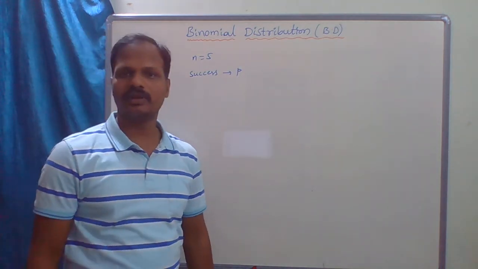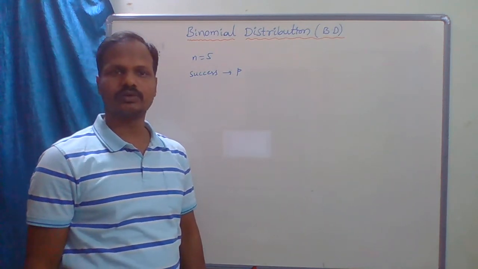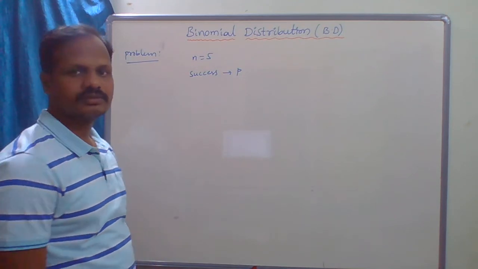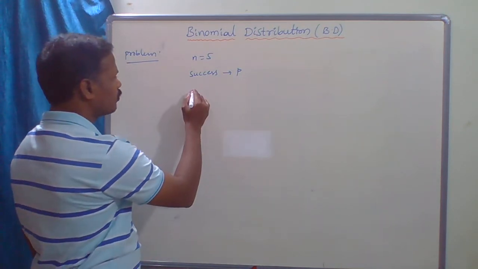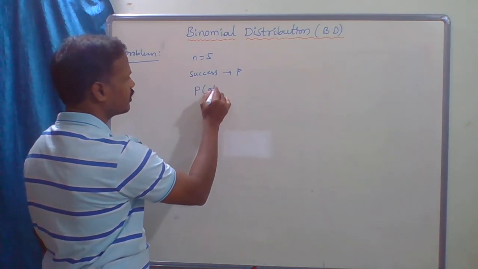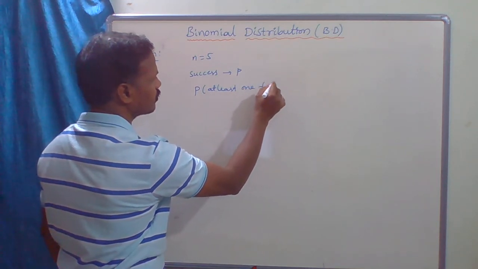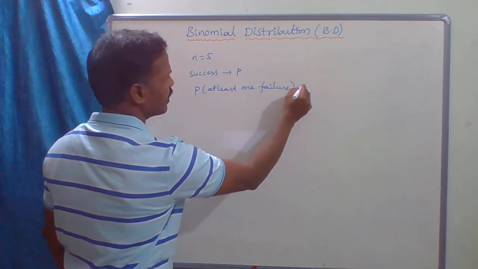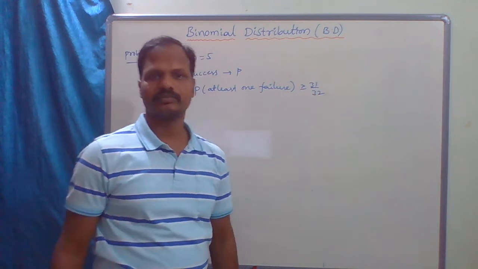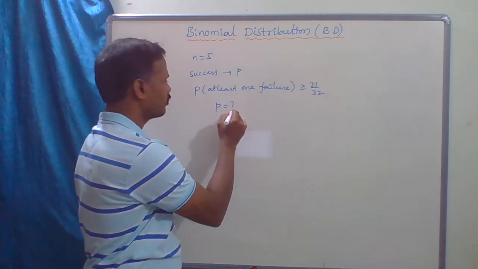If the probability of at least one failure is greater than or equal to 31/32, then what is p? Then what is p?